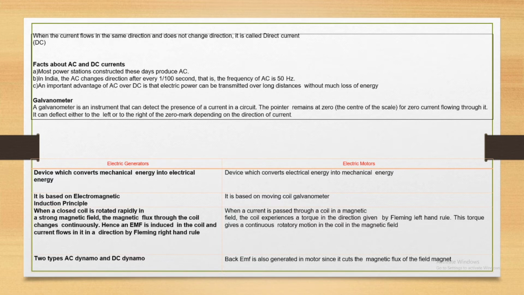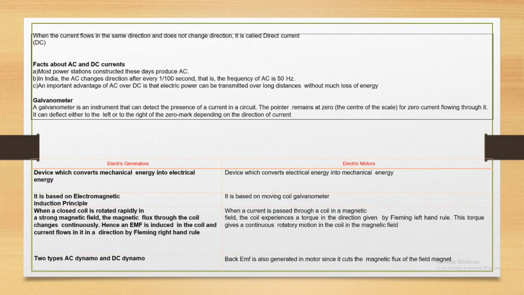Electric generators and electric motors. An electric generator converts mechanical energy into electrical energy. Here, electrical energy is converted into mechanical energy. Here the phenomenon is based on magnetic induction, based on the moving coil galvanometer. When a closed coil is rotated rapidly in a strong magnetic field, the magnetic flux through the coil changes continuously. Hence, an EMF is induced in the coil and current flows in the direction given by Fleming's right-hand rule.